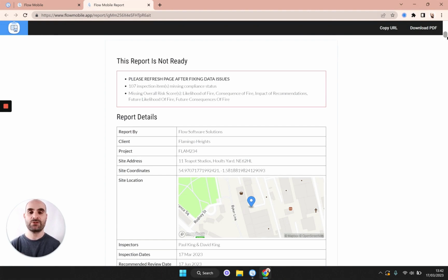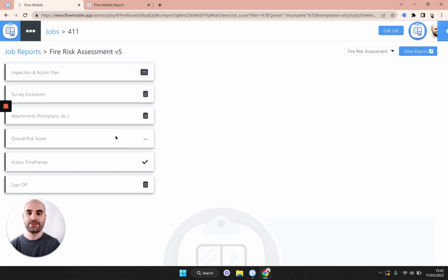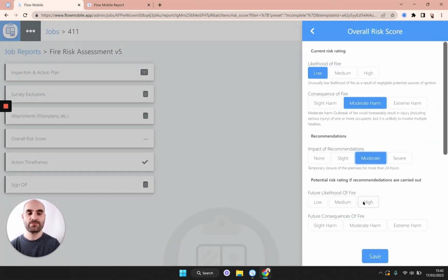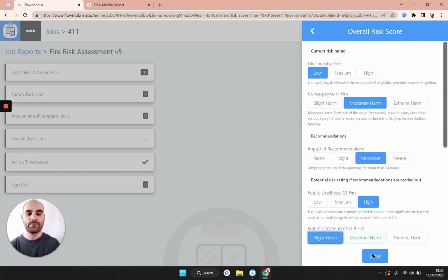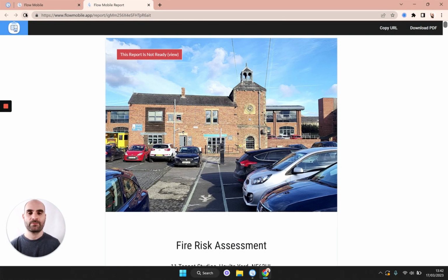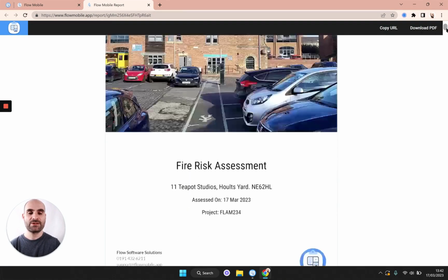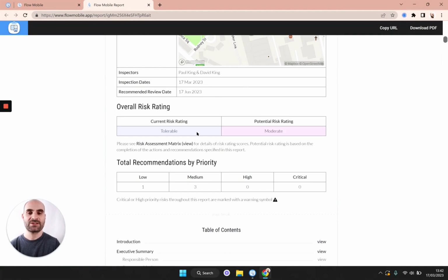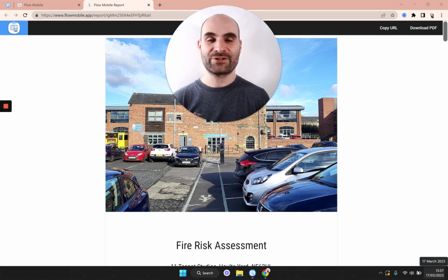Lastly, it's telling us to pop in the overall risk score, and this is going to determine the risk scoring at the start of the report. So let's go ahead, head into the overall risk score section, and we're going to score up this particular report. Now those errors should have disappeared, and if we scroll ahead, you can see that the overall risk rating on the report has been updated. Once all the errors are resolved, you're ready to issue the report to your client.